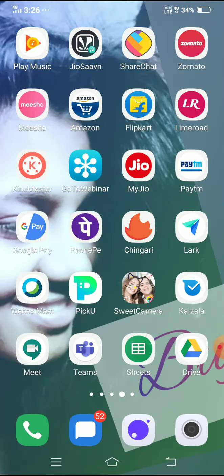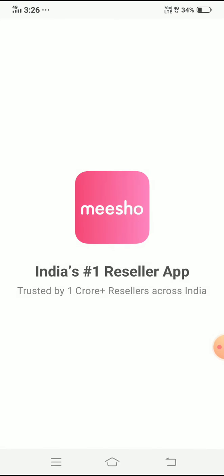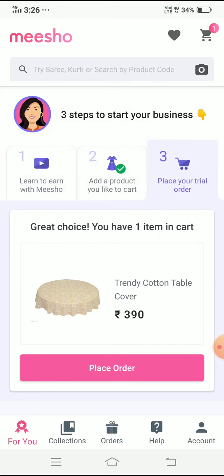Here you can see this. I will show the Meesho app. 1 crore resellers across India. First, we have to learn to earn with Meesho. Add a product you like to cart. Place your trial order. 3 steps to start your business.